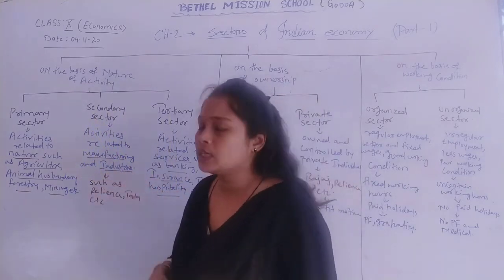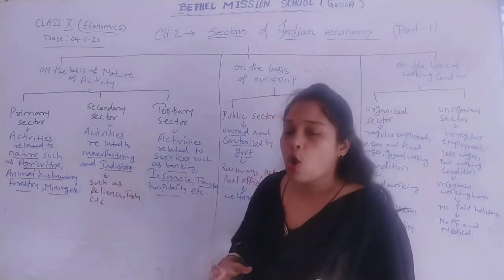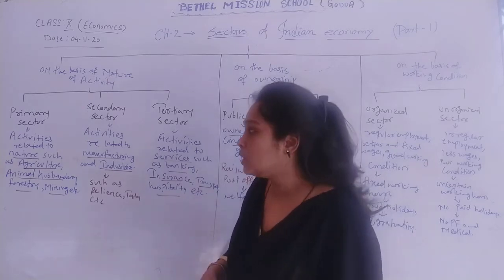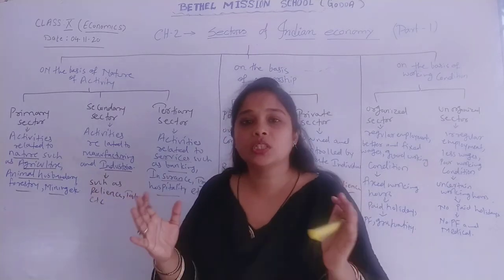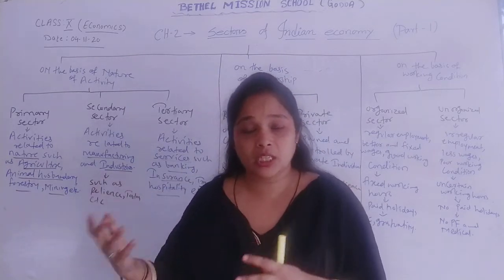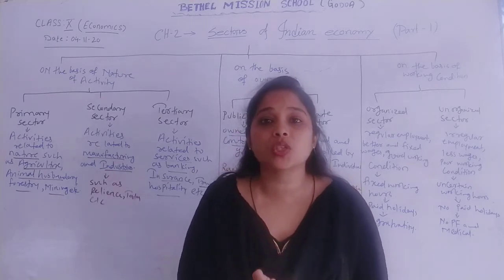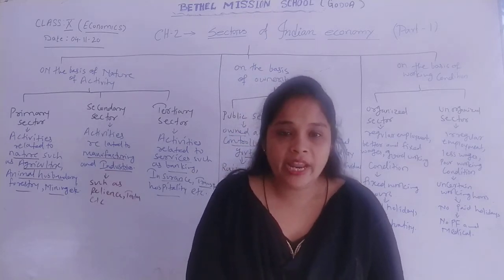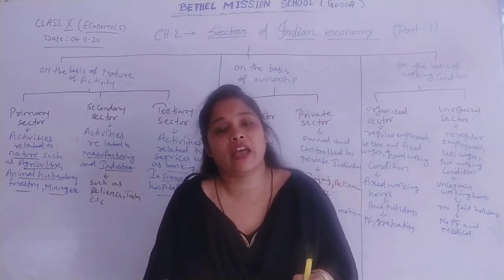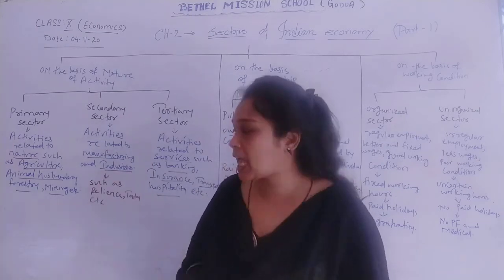First one is primary sector. What is primary sector? Primary sector is a sector where all the activities are related to nature. When activities under this sector are conducted, natural resources are used, or the activities depend upon nature, such as agriculture.